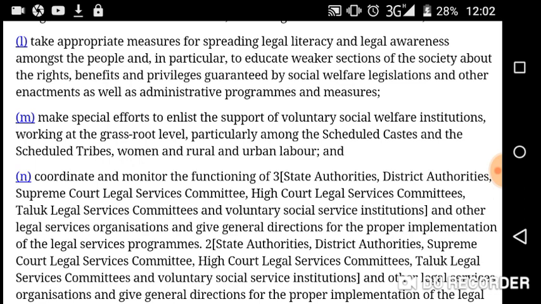Of course, weaker sections of the society include women, that means me, I am the weaker section of the society, and also the poor and STs, this kind of people, to educate the weaker sections of the society about the rights, benefits and privileges guaranteed by social welfare legislations. Guaranteed by social welfare legislations means enactment, act, state legislation. These are their rights, their benefits, what benefits they are entitled to, and their privileges guaranteed by social welfare legislations and other enactments, as well as administrative programs and measures.